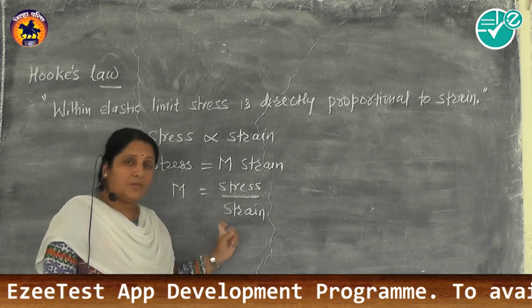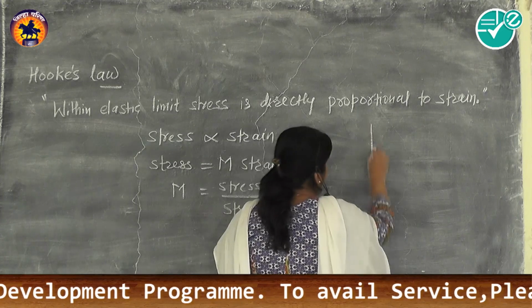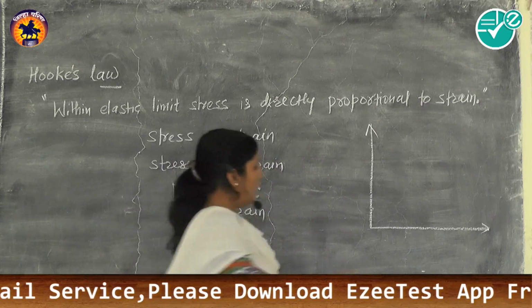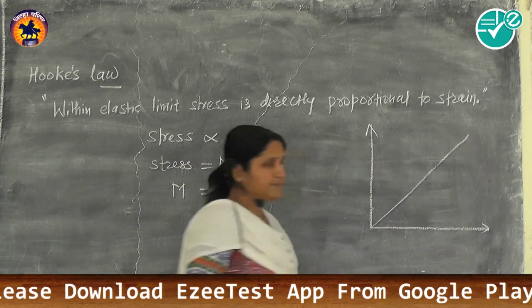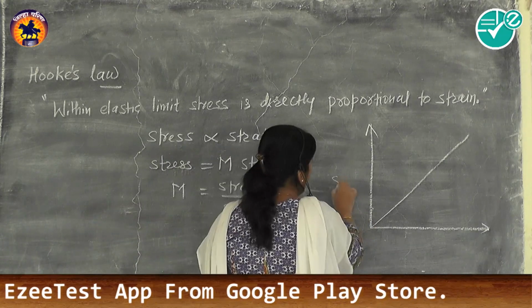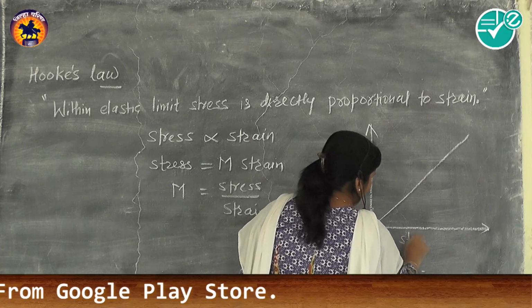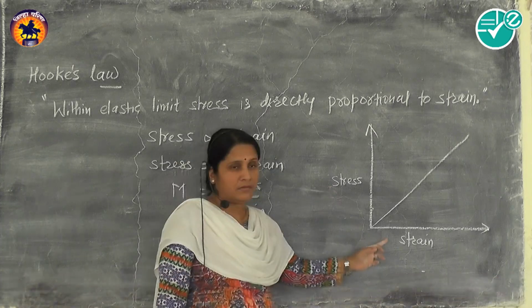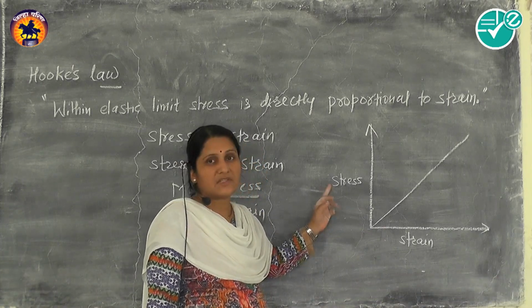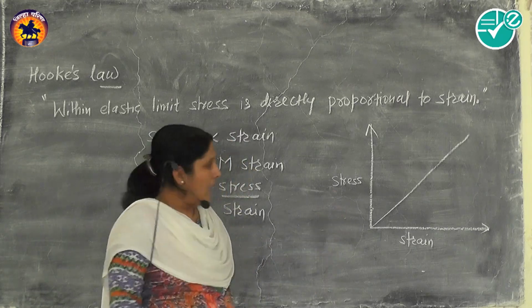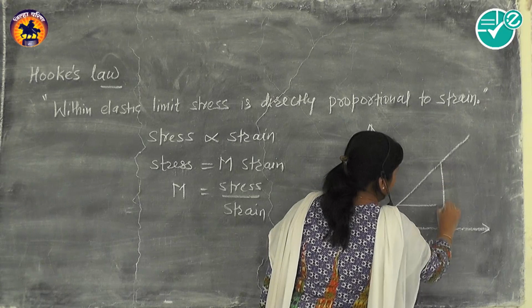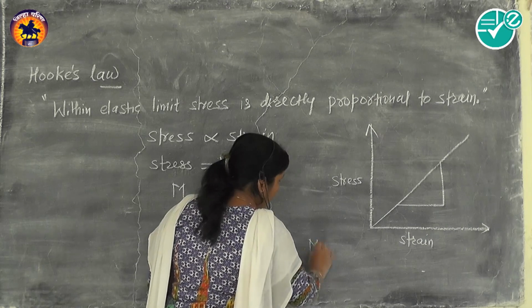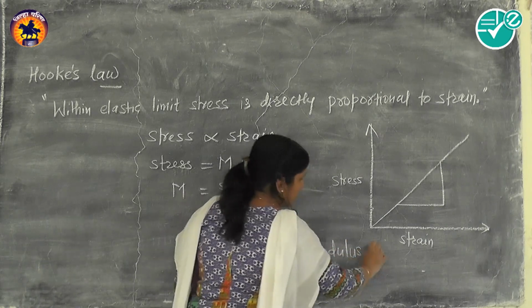Now as stress is directly proportional to strain, if we plot a graph of stress versus strain, with stress on the y-axis and strain on the x-axis, the graph is a straight line passing through the origin. If we take the slope of this graph, the slope is constant, and that constant is again called the modulus of elasticity.